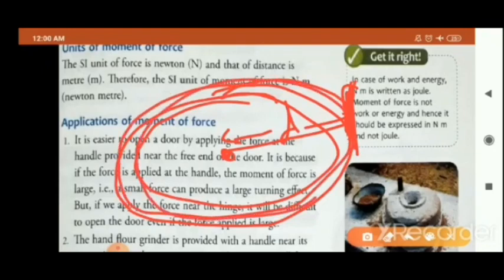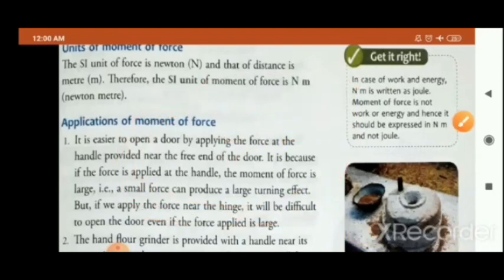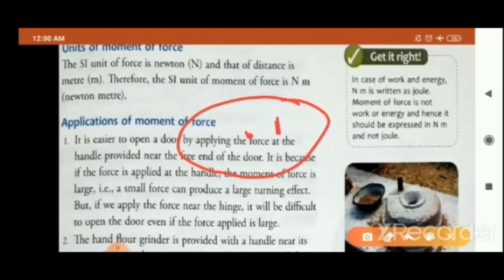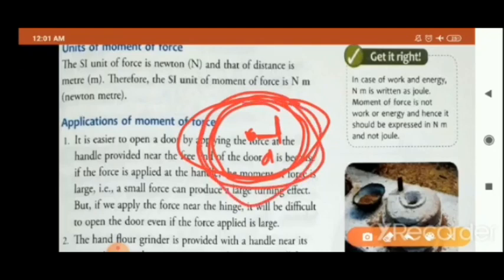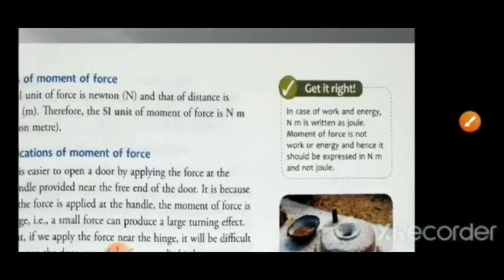and hence it is easy to move this hand flour grinder. Otherwise, if this handle is connected near the hinge, sorry, not hinge, this fixed point, what happens? The distance becomes small, so it will be very difficult for you to rotate this hand flour grinder. That is the reason this handle is provided near the rim, at the corner. Okay, in villages these are still used, hand flour grinders. Okay children? Okay.